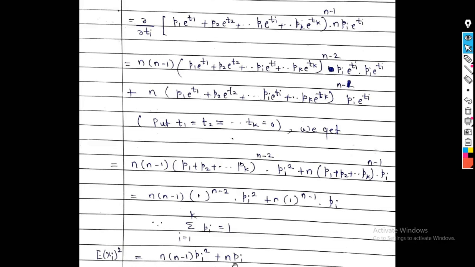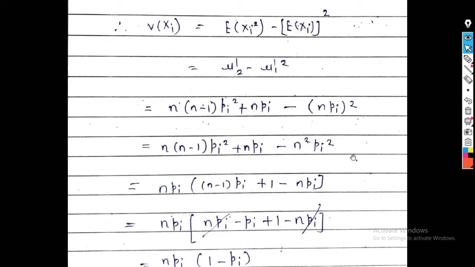Now we can find the variance of xi by putting the values of the expectation of xi square and the expectation of xi whole bracket square. So we get variance of xi is equal to the expectation of xi square minus the expectation of xi whole bracket square, so mu dash 2 minus mu dash 1 square. Because mu dash 2 is n into n minus 1 pi square plus n pi, minus mu dash 1, that is the expectation of xi, which is n pi, whole bracket square. So n into n minus 1 pi square plus n pi minus n square pi square.